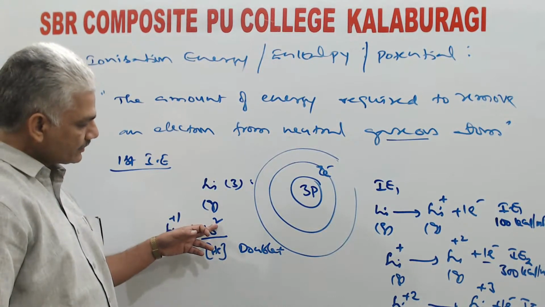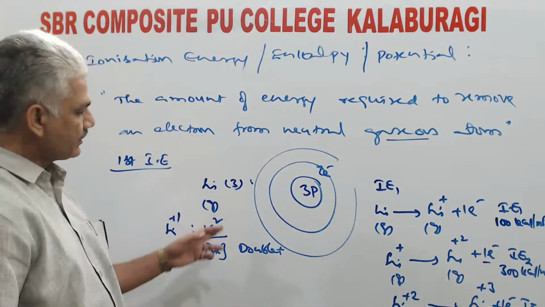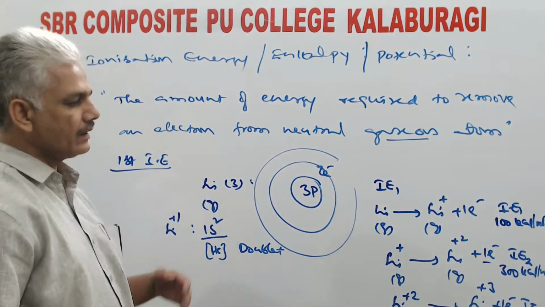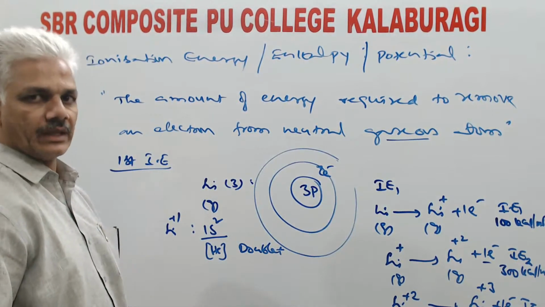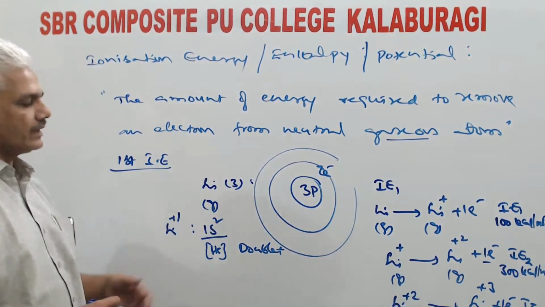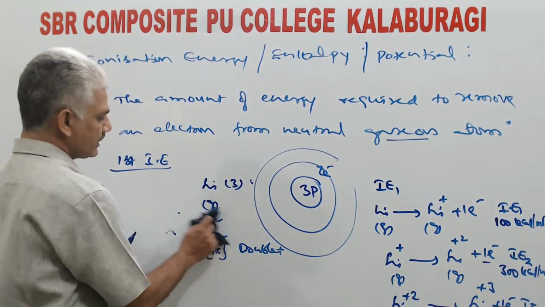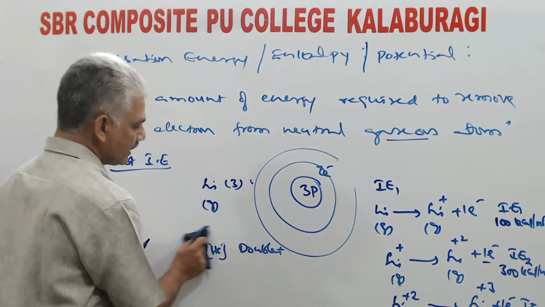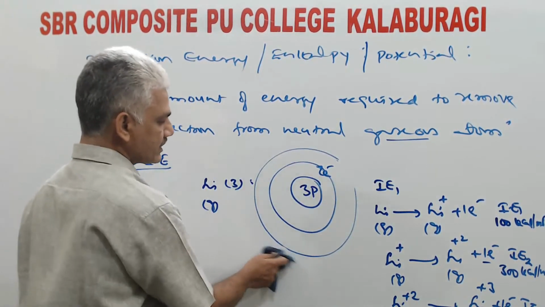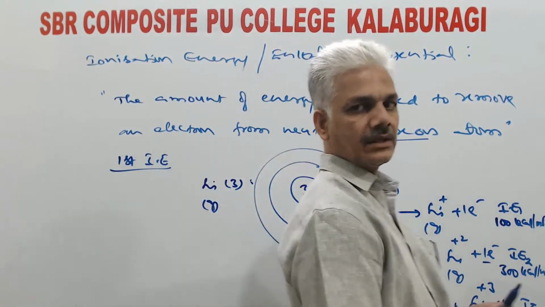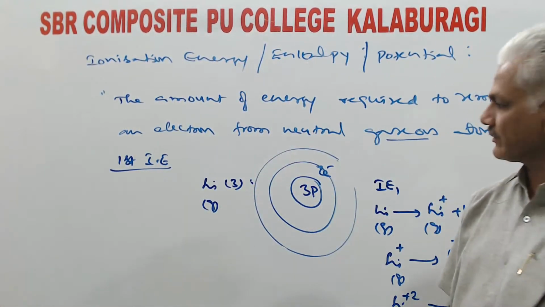So, to disturb that stability and to take out one more electron, you have to spend extra energy. So, like this, wherever abnormal IP values are observed for an element, that abnormal increase state can be taken as equal to its valence.